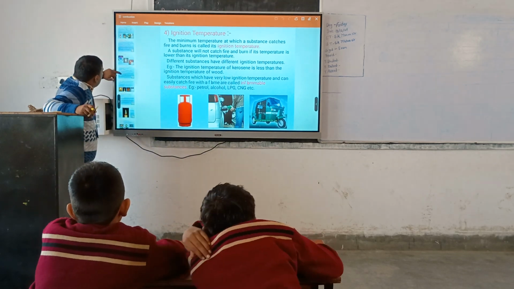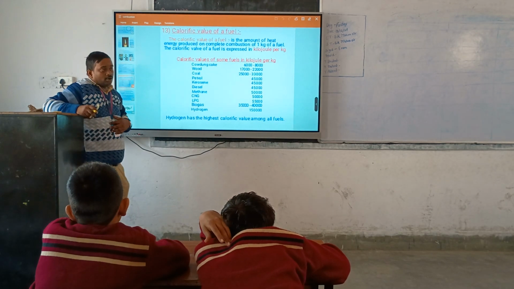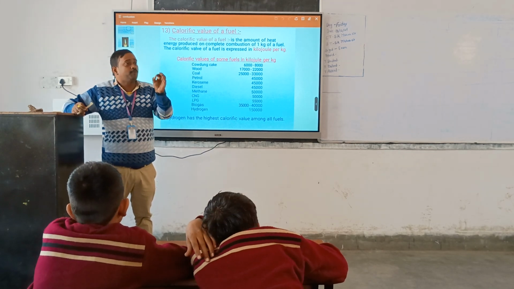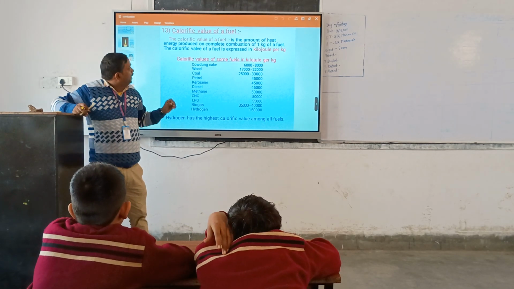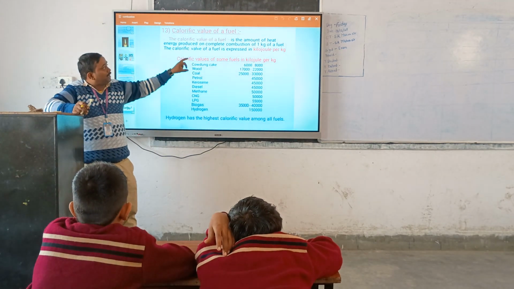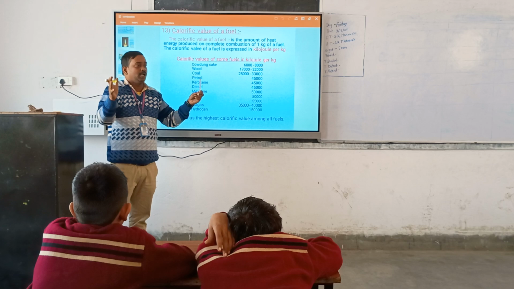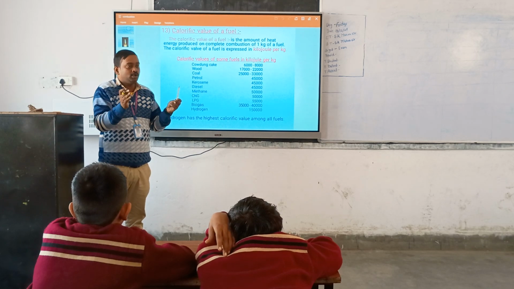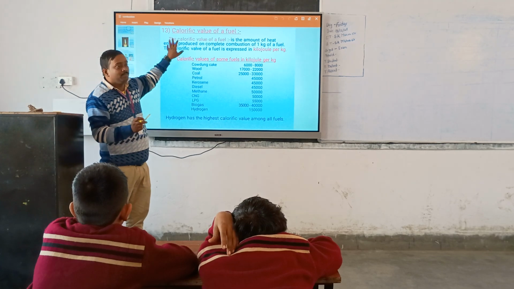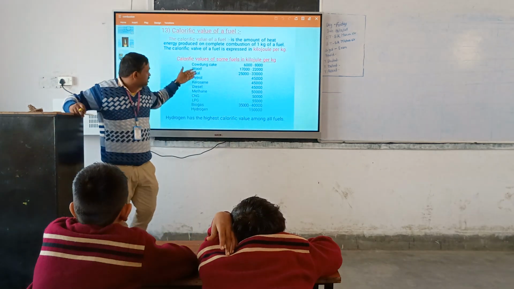At the same time, you see another definition in this chapter. What is calorific value? The ignition temperature of a fuel is the minimum temperature. But what is calorific value? The amount of heat energy produced by the combustion of 1 kg of fuel. If you take a candle, take 1 kg of candle and burn it. The amount of heat collected at the time of burning 1 kg of fuel is known as calorific value, and the unit is kilojoule per kg. You see some amount.